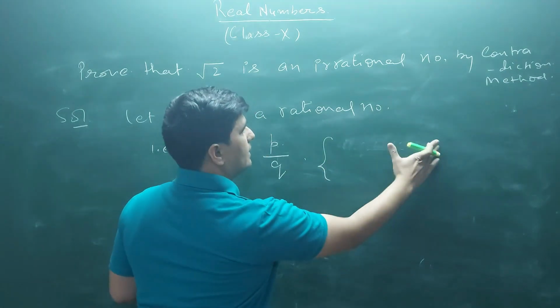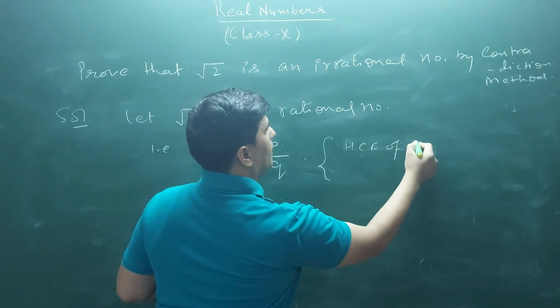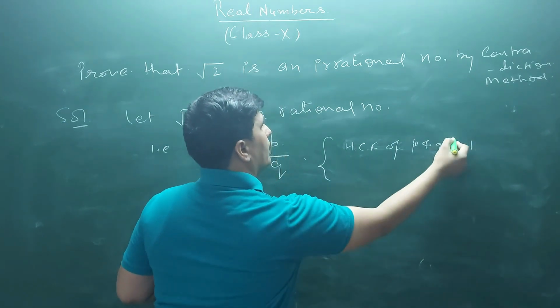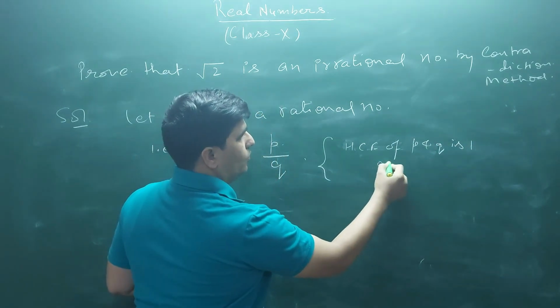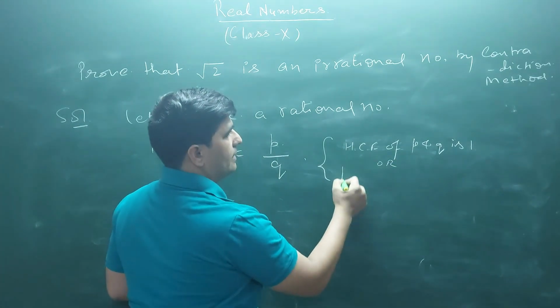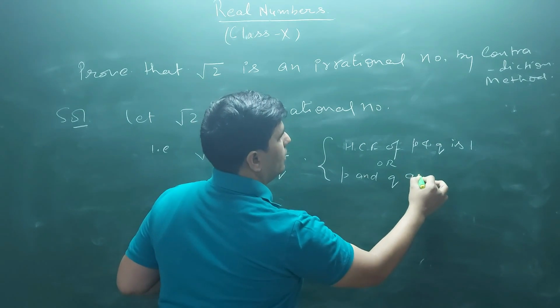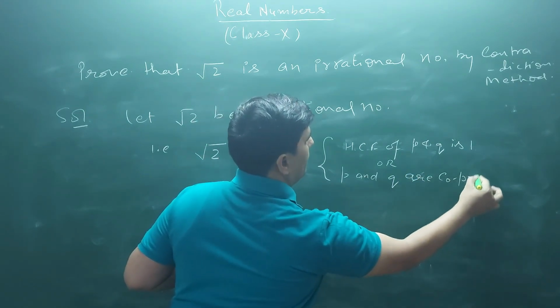HCF of P and Q is 1. We can also say this as that P and Q are co-prime, or the same statement can be expressed as P and Q are co-prime.